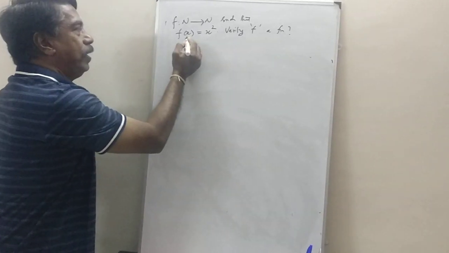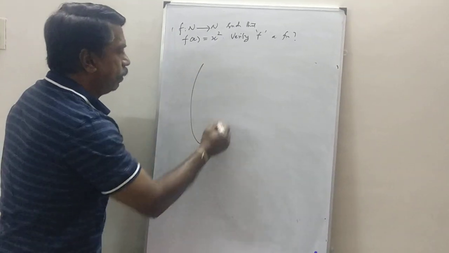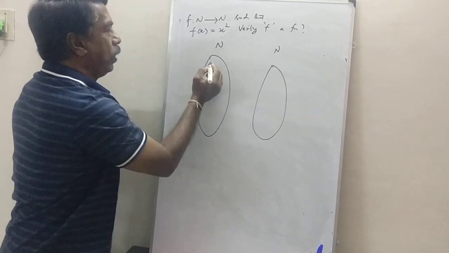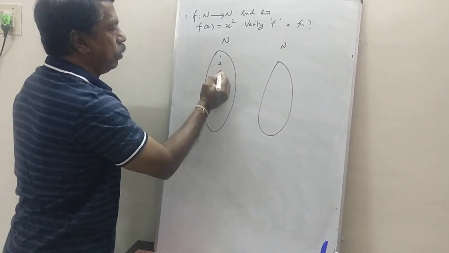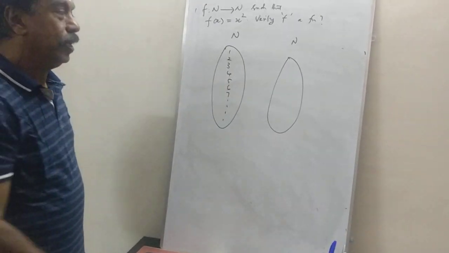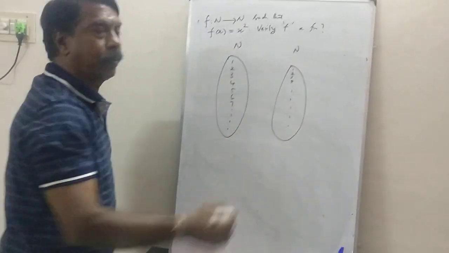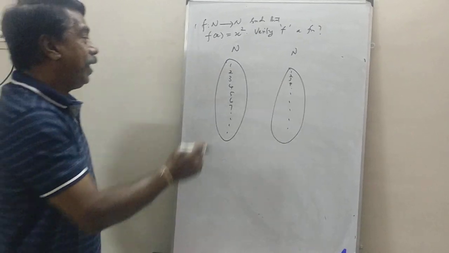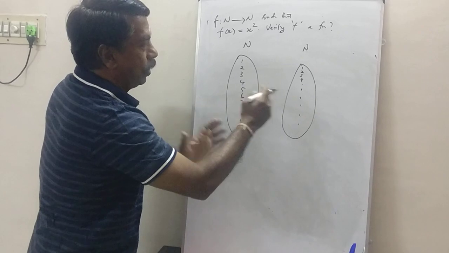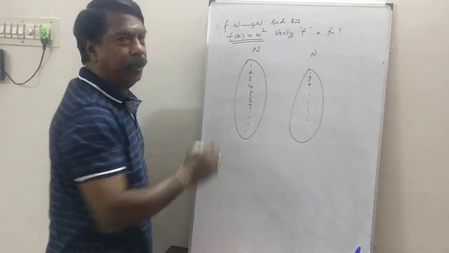And what about the function here? f of x is equal to x square. So, let me consider the set, this is N. This is also N. What is N? N starts from 1: 1, 2, 3, 4, 5, 6, 7, etc. Here also we have 1, 2, 3, 4, etc. Now, for each element of the set N, we have to find the image using the function f of x is equal to x square.